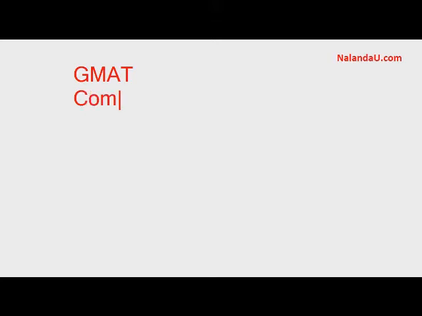So GMAT is a computer adaptive test where the computer constantly learns what your aptitude is. This is quite different from the paper-based test you might have been used to before.